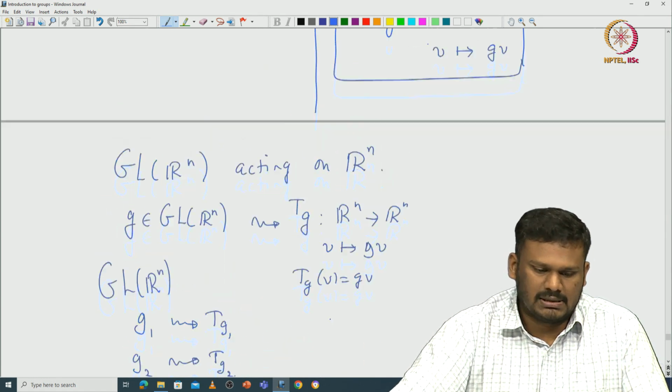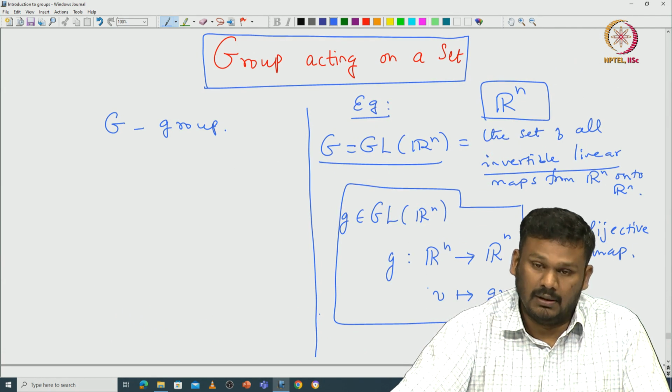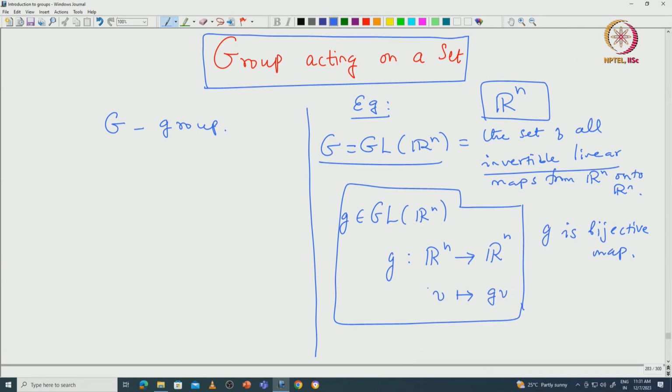Various textbooks actually give various definitions. Personally, I like this definition. So, let me give you the definition of a group action. Let us start with G being a group, X being a non-empty set. Then we want to say that each element of a group is acting on X. That means, because it is coming from the group, it should be naturally mapped to some map on X to X, which must be invertible.